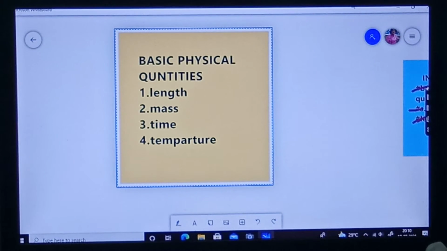For length, it is meter. M-E-T-R-E, meter. Meter is the SI unit of length. In short form, it is written as small m.